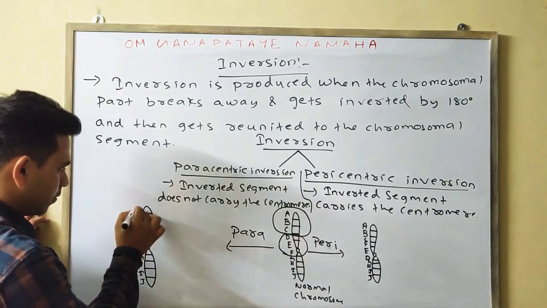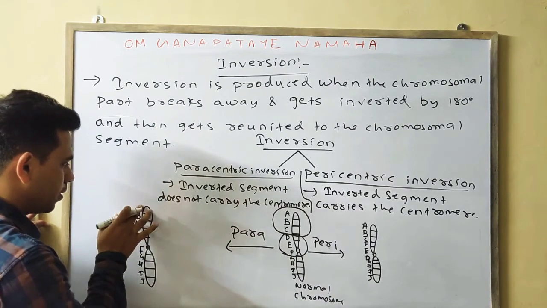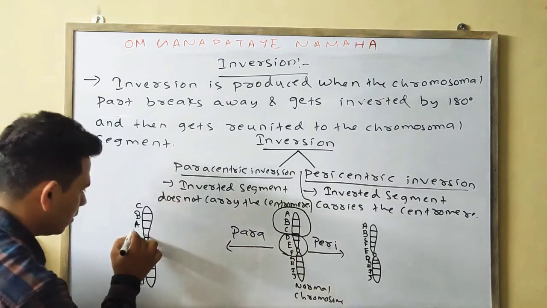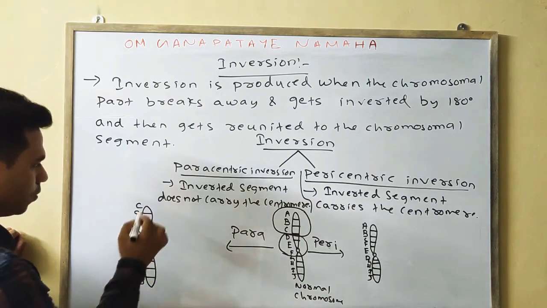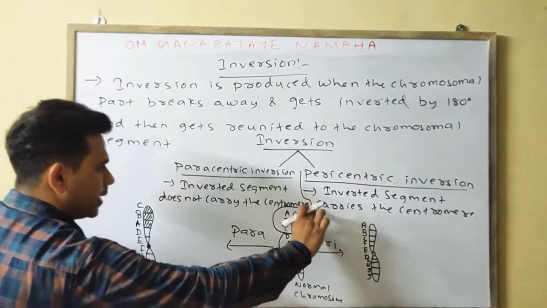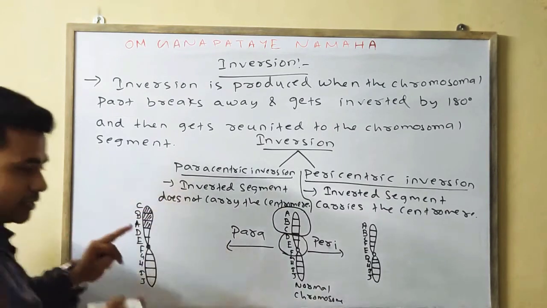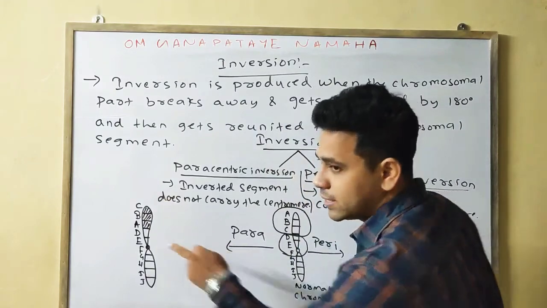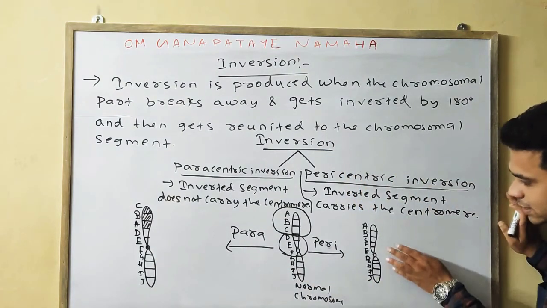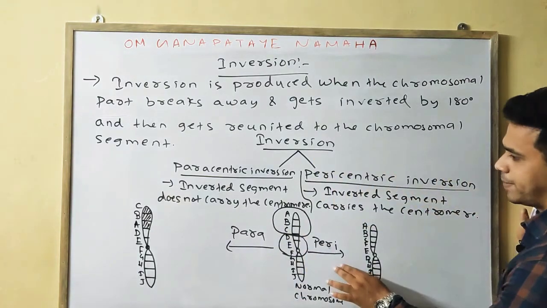A, B, C. First we will write C, then B, then A. D, E will remain as it is. Only these three portions get inverted, A, B, C becomes C, B, A, and gets reunited. In this case, does the centromere get involved? No. That is why it is known as paracentric inversion. In the other case the inverted part contains the centromere. That is why it is known as pericentric inversion.